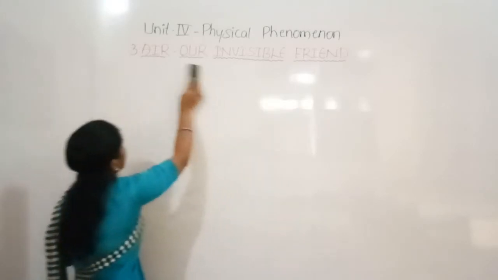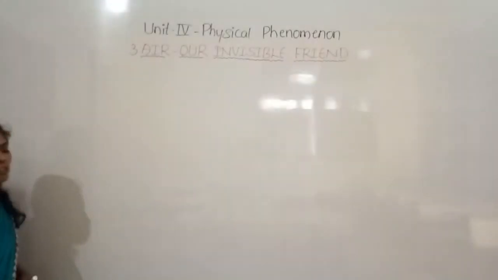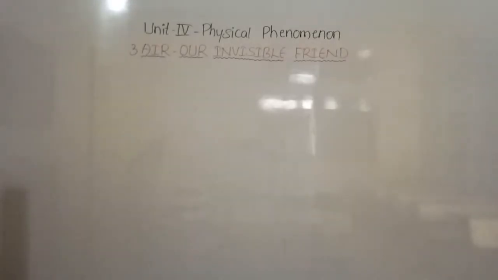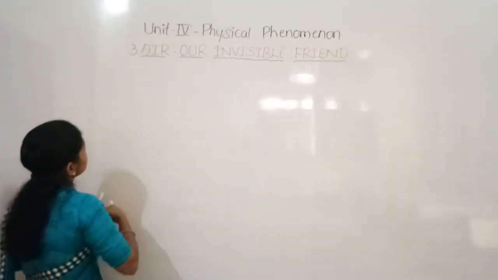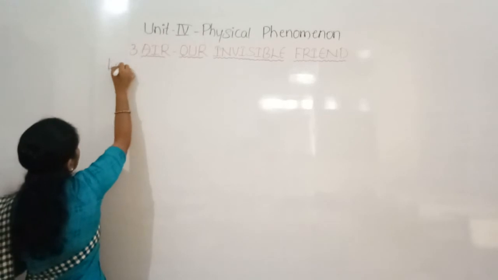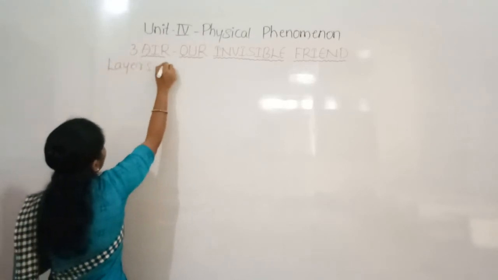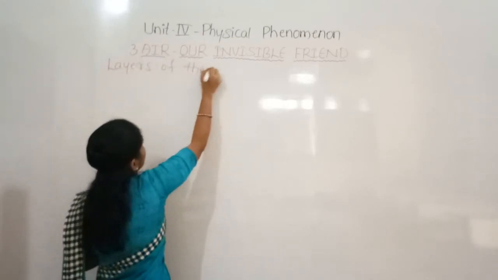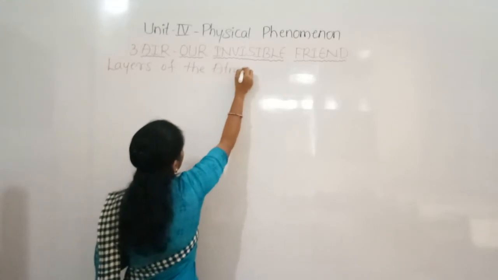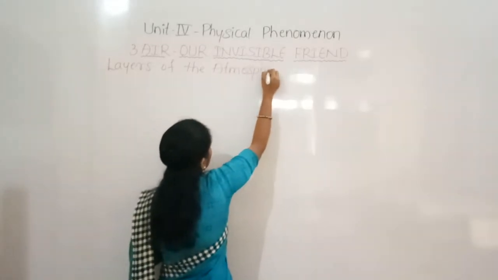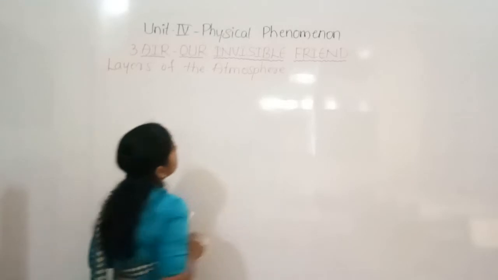So the first layer of the atmosphere is troposphere. Here we can write the layers of the atmosphere. Yes.